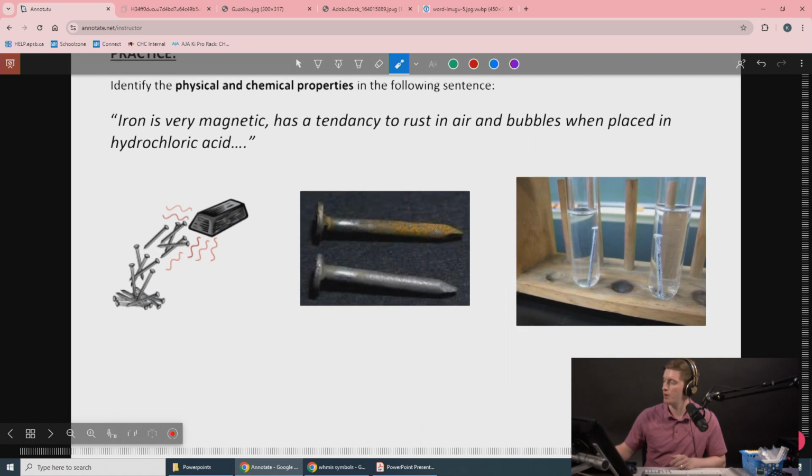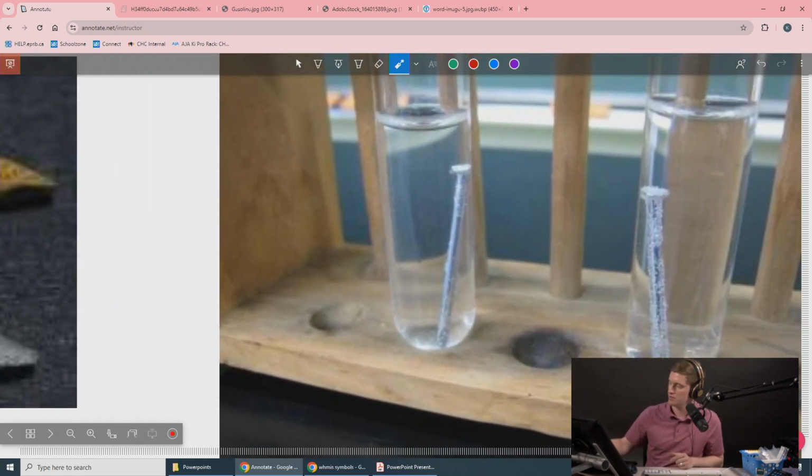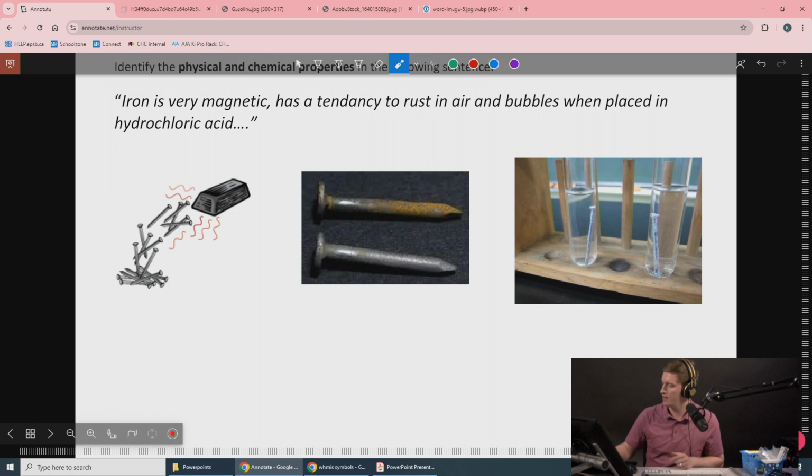Identify the physical and chemical properties in the following sentence. Iron is very magnetic. It has a tendency to rust in air and bubbles when placed in hydrochloric acid. And here is supposed to be images of each of those things. So this is a magnet attracting iron nails. This is an iron nail having been left in the air. And this is an iron nail placed in hydrochloric acid. And you can see, if it will let me zoom in, that there are some bubbles on the surface. My guess is this one has water and this one has hydrochloric acid. Take a minute, write down what you think it is.